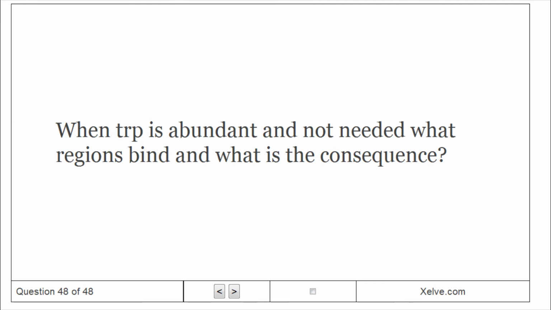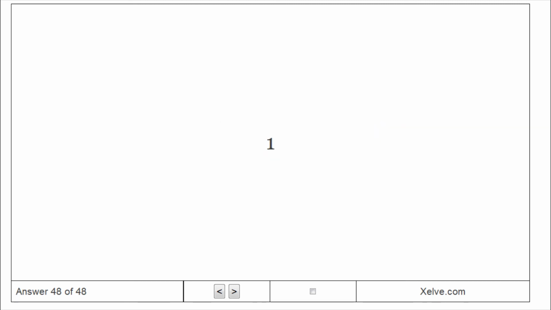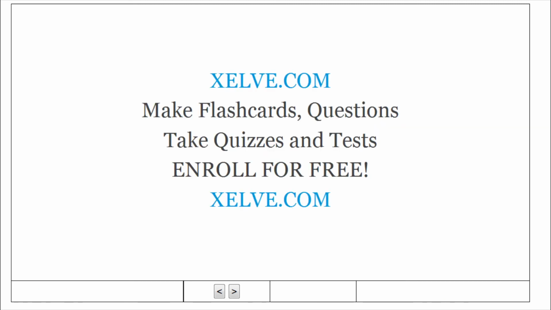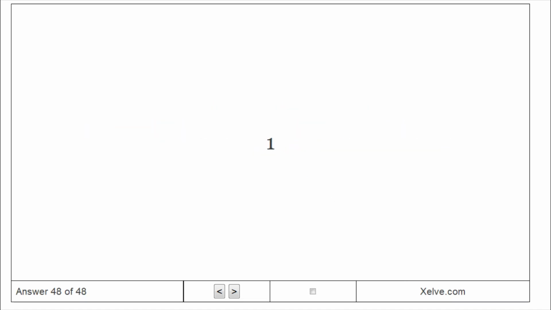When Trp is abundant and not needed, what regions bind and what is the consequence? One. When